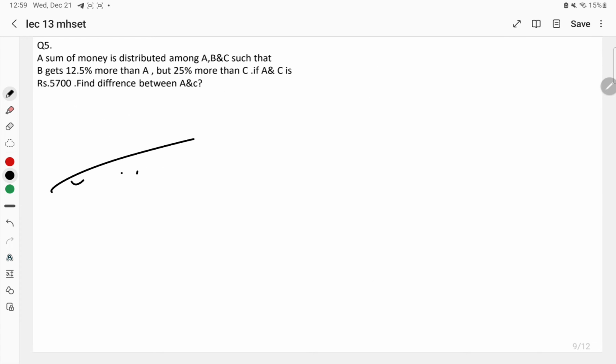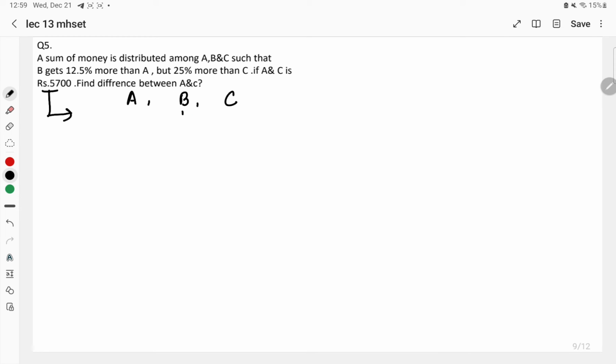Now let us move to the solution. Here, a sum of money is distributed among the three people, that is A, B and C, right?